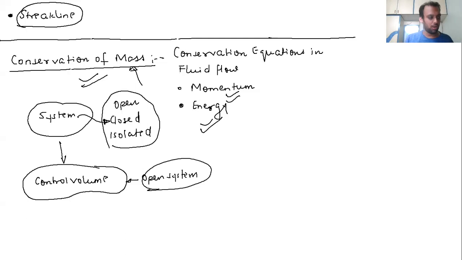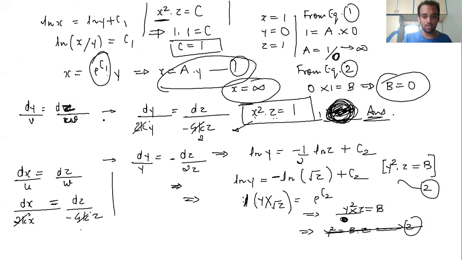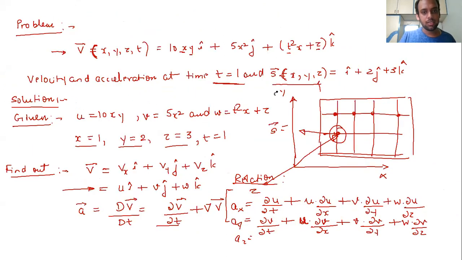So for today, I think this much is enough. Any other query which you have on the previous equations? Just remember, this is x square z. Now from here you can also find y. Don't take this one. I think in this numerical problem there are some mistakes in the book or something like that. Anything else?